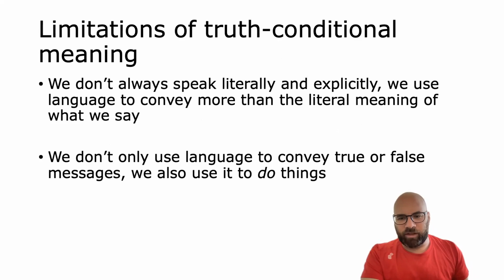And another reason that truth conditions don't tell the whole story is that we don't only use language to send messages to people. We don't only use language to say things that are true or false, but we also use language to do things. We use language to make things happen. And those might not always be true or false things. So these are the 2 reasons that truth conditions don't tell the whole story. And so these are reasons we need some kind of way to explain and understand where the rest of meaning comes from. And that's what pragmatics is.